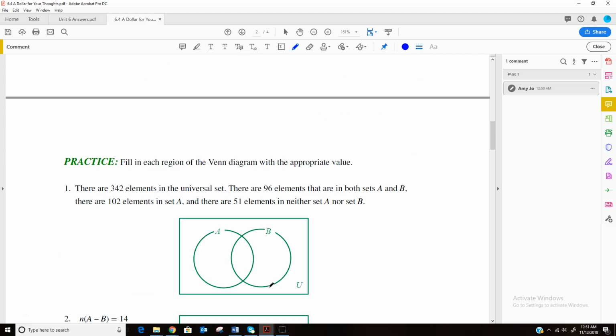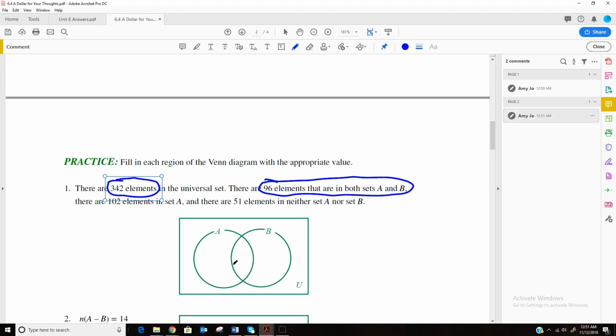It doesn't. So now I want to try one where it has extra elements that aren't in A or B. So here it says there's 342 elements in the universal set. That means when we're done, this box has to have 342 total in it. So we'll start with that there's 96 elements in A and B. So that would be 96 here. Then it says there's 102 elements in set A, but remember we've already accounted for 96.